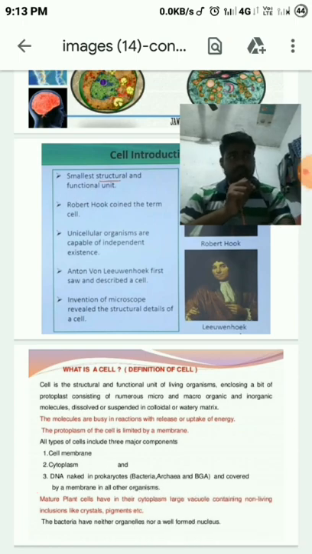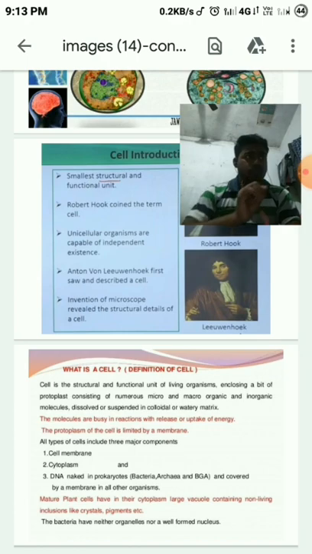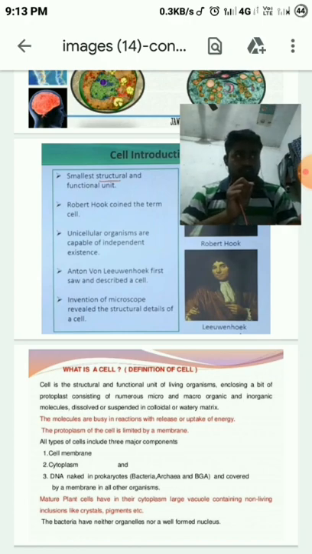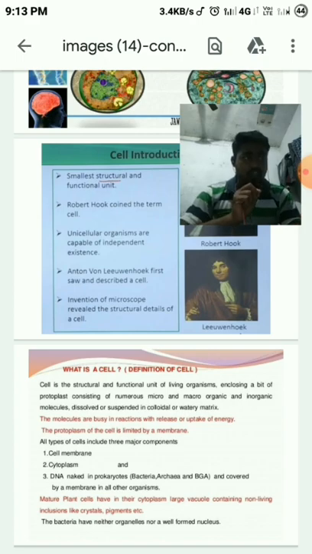The term cell was coined by the scientist Robert Hooke. He was working with a simple microscope. He was observing a thin section of cork. While observing that, he found small honeycomb-like structures. These structures were named cells by the scientist Robert Hooke.